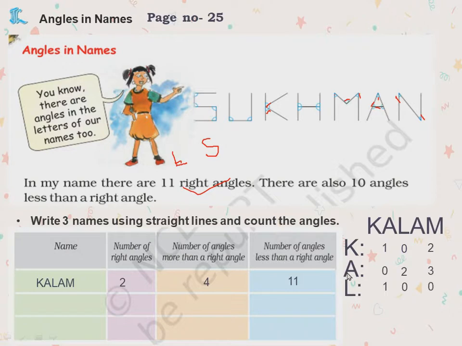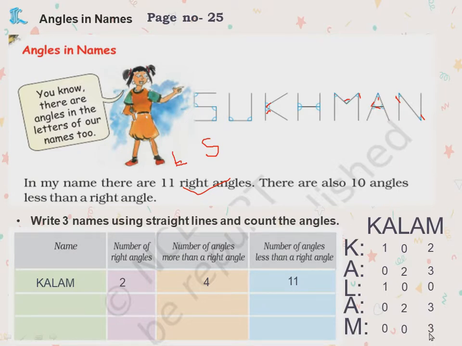L, M, A, again M. Okay, understood how we got this, children? Here you check it. 1, 2, 3. 3 less than right angles. That's why I marked this here. This is more than right angle. This is also more than right angle. And in this, no right angles, no more than right angles.